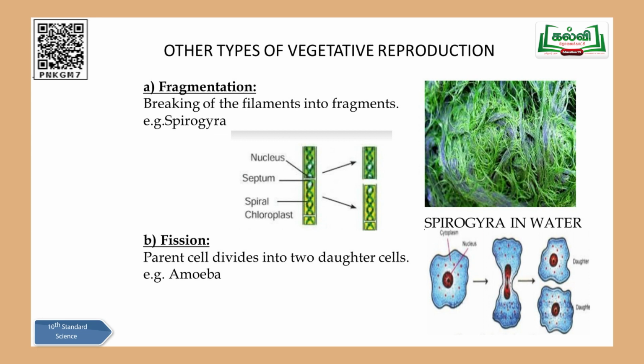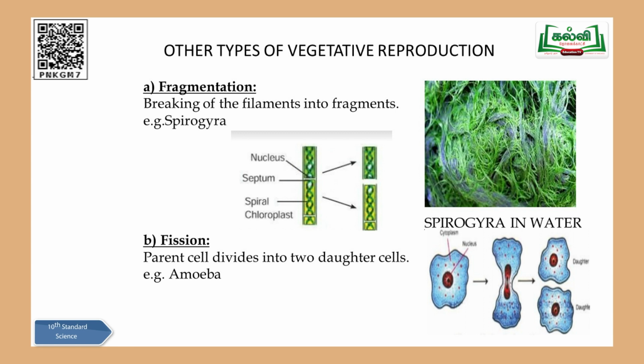Here you can come across in the slide a picture of Spirogyra. I have also given the Spirogyra diagram, which you can see in pond water, floating on the surface of ponds, rivers and all, children. It is an algae actually. So how does this Spirogyra undergo vegetative reproduction? It is by fragmentation. The mother Spirogyra, which is just a thin filamentous structure, will be cut off into pieces. Those pieces are named fragments, and each one will develop into a new Spirogyra.